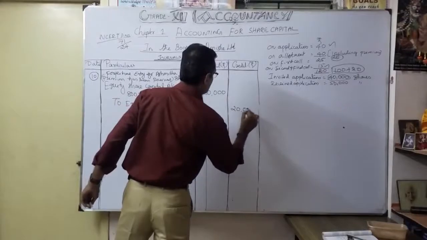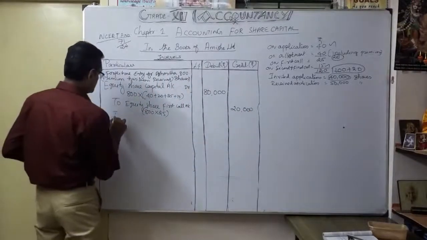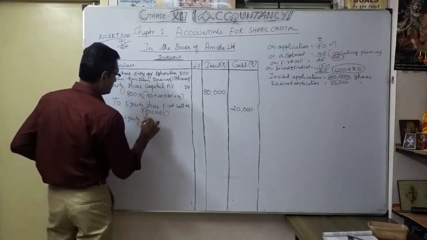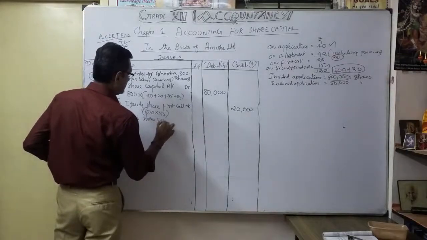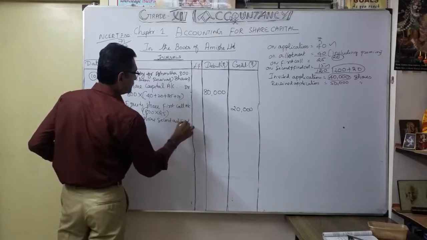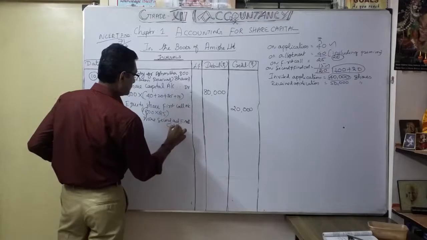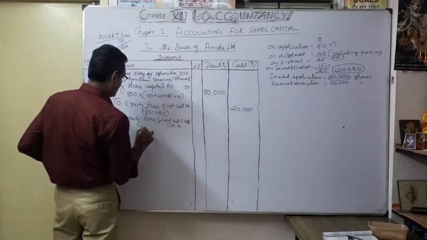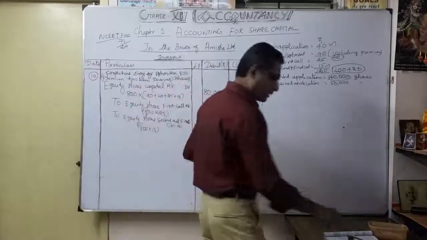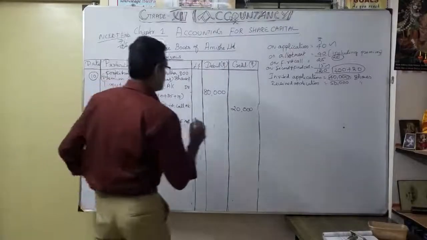That is the money not paid by Ashmita. Thereafter, to equity share second and final call account, how much? 800 into 15, around 12,000.